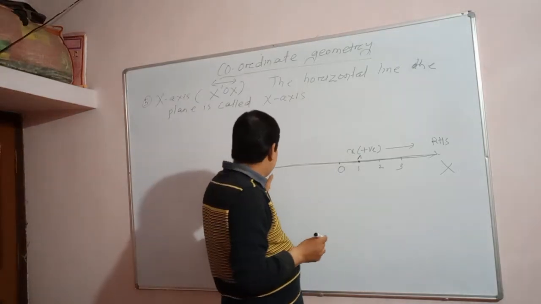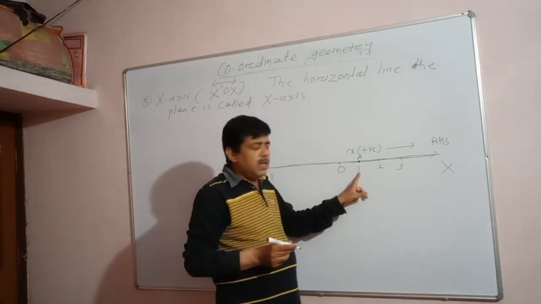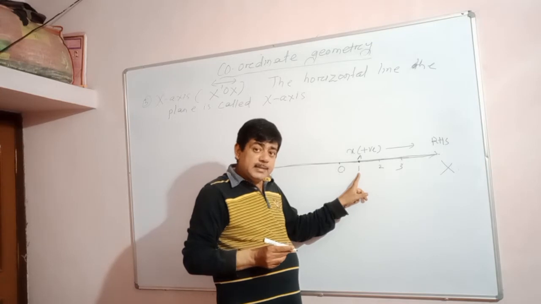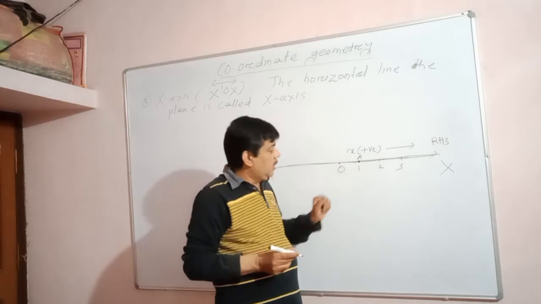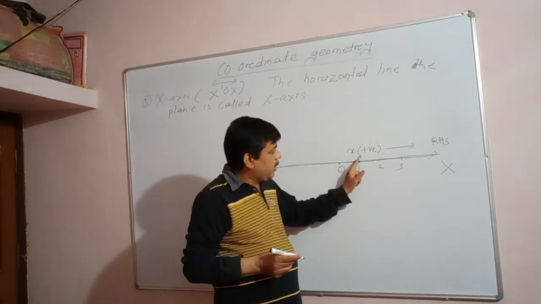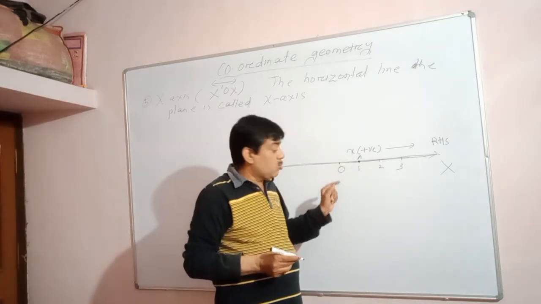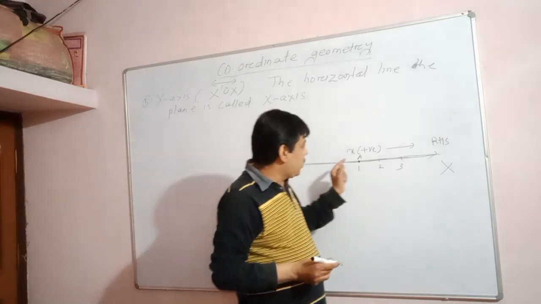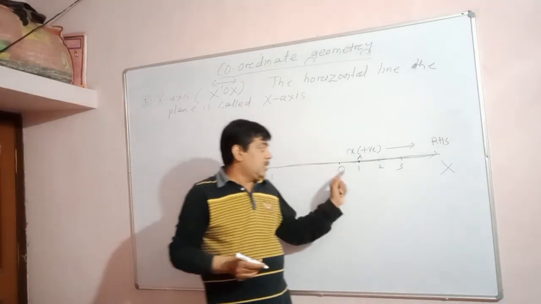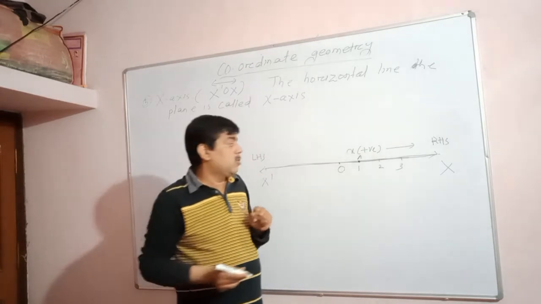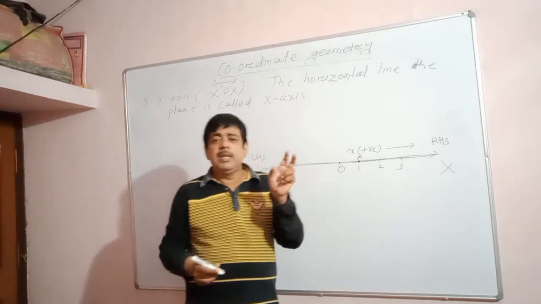Remember, I am telling you, a point lies on the x-axis whose x coordinate is 1. So what is the value of y here? If the point A is a part of the plane, it has two coordinates. Here the point A has the value 1, which indicates the x coordinate. So what is the y coordinate? Since this point lies on the x-axis, any point on the x-axis always has y coordinate 0, and the x coordinate may be any real number.